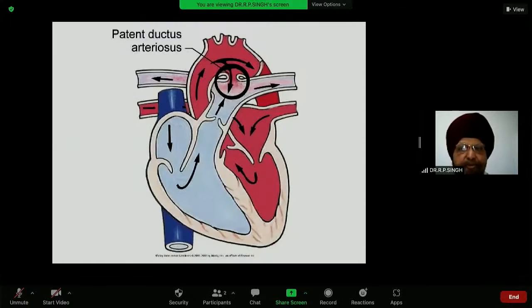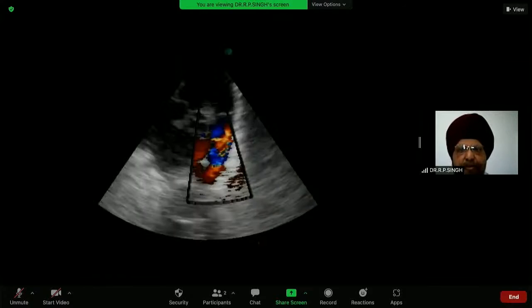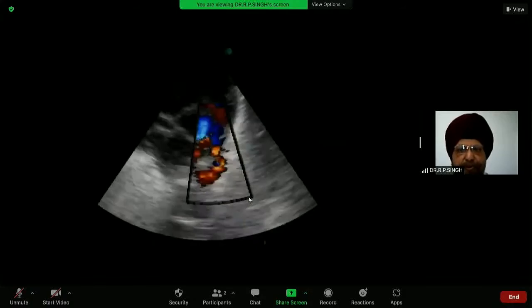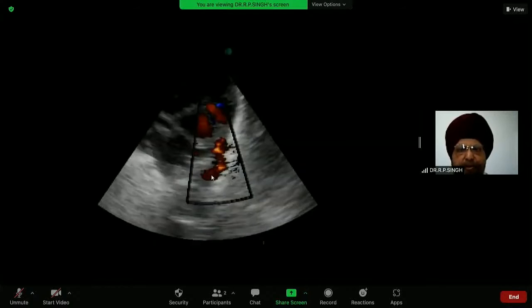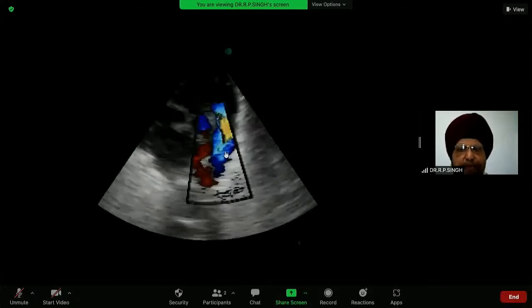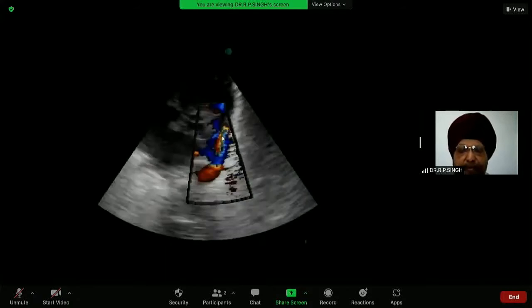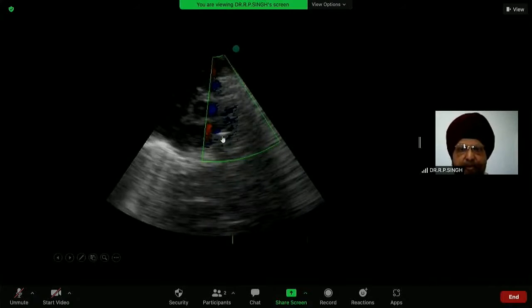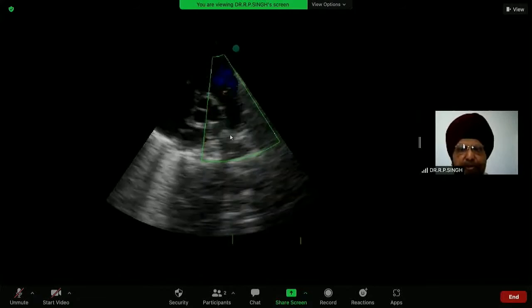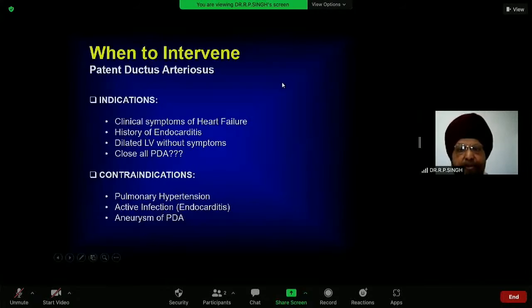Patent ductus arteriosus is a communication between the aorta and the pulmonary artery, which is present at birth. Most of the time it closes within the first few hours. If it does not close, it remains patent. It is called patent ductus arteriosus. On the echo we see this is the aorta, and from the aorta the blood flows to the pulmonary artery. And this video is after putting the device. So there is no flow from the aorta to the pulmonary artery.